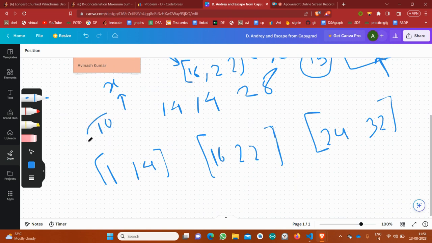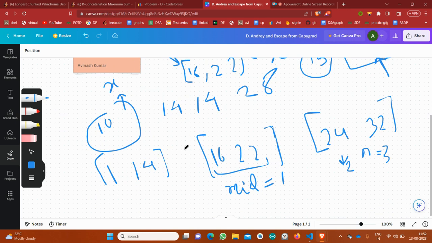So suppose I perform the binary search, mid is equal to 0 plus 2 by 2, because here it is 0-based indexing, n is equal to 3, 3 segments are there, so the last index would be 2. So I would arrive at this segment.